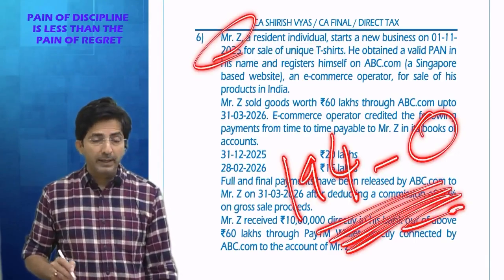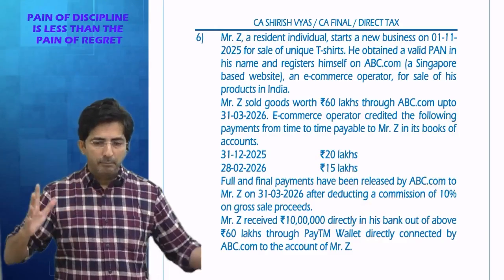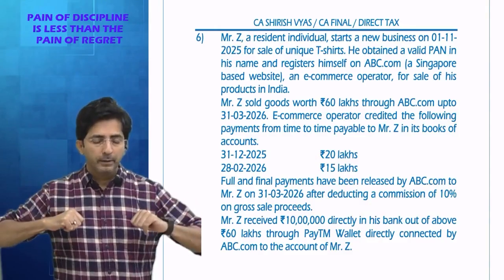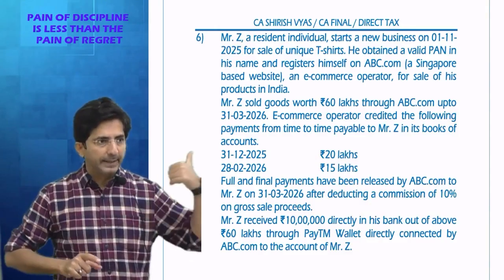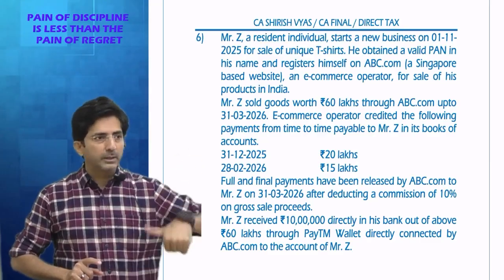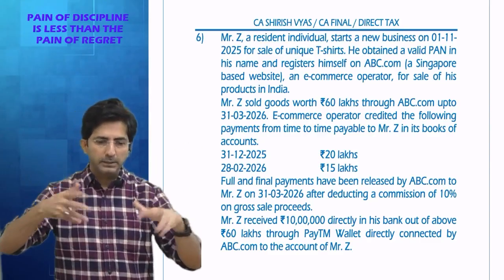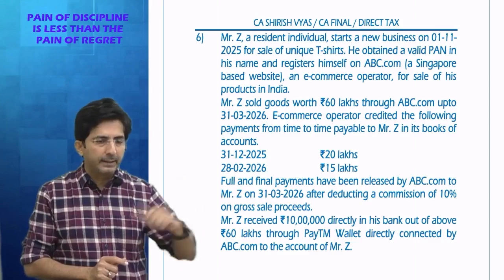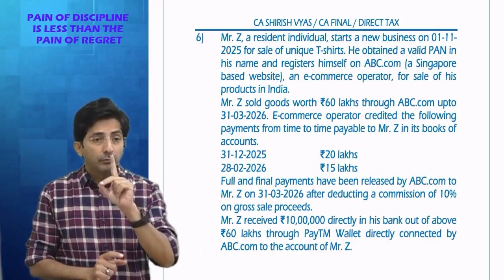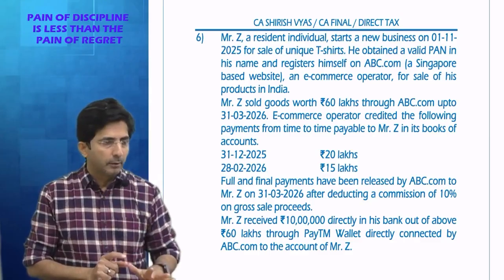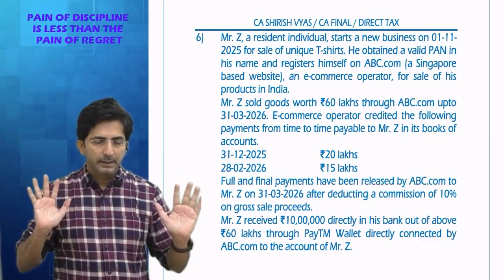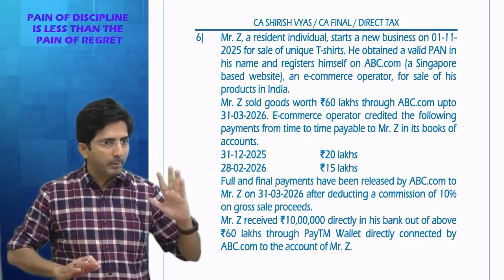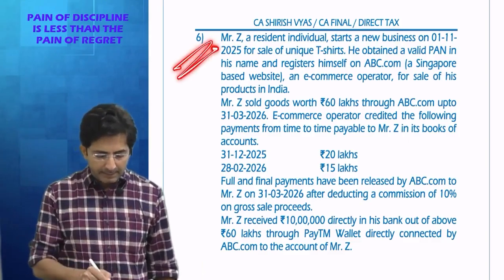Remember in 194O, what example I gave? Always remember my example. My website, sirishvyas.com. So I am called e-commerce operator. And through my website, I am selling the lectures of IDD professor. So IDD professor is called e-commerce participant. Whenever students buy video lecture from my platform, IDD money I have to give to IDD teacher, but I will give after deducting TDS at the rate of 0.1%, provided IDD sales is more than 5 lakhs. In case the IDD teacher is individual HUF, remember that. So keep that in mind and answer this.